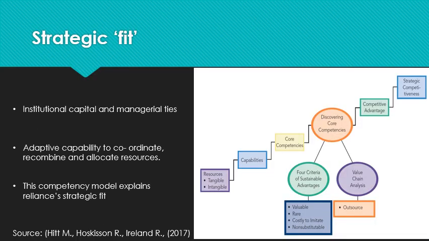Institutional capital and managerial ties are the resources that help to operate in a highly competitive market. A firm's performance is channeled through their adaptive capability, which is their ability to coordinate, recombine, and allocate resources to meet the different requirements of the markets they operate in. We have selected the given competency model to explain Reliance Industries' strategic fit.